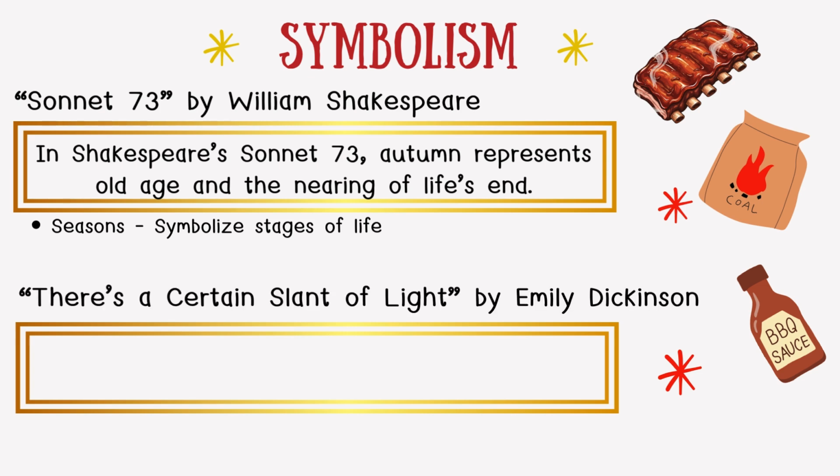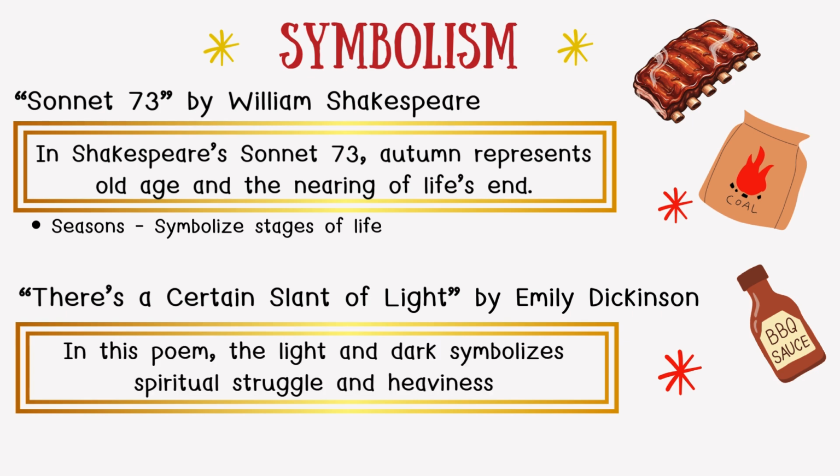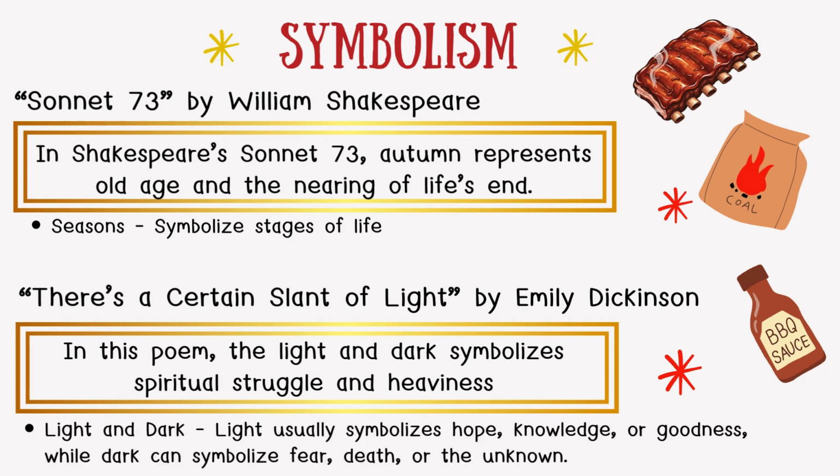There's a Certain Slant of Light by Emily Dickinson. The speaker uses in this poem the light and dark to symbolize spiritual struggle and heaviness. In literature, light usually symbolizes hope, knowledge, or goodness, while dark can symbolize fear, death, or the unknown.